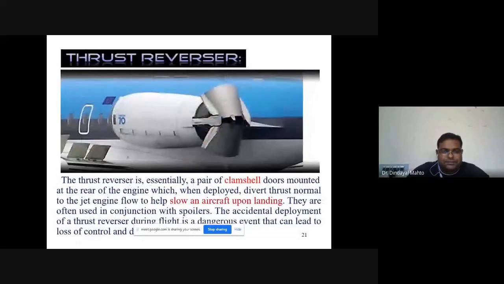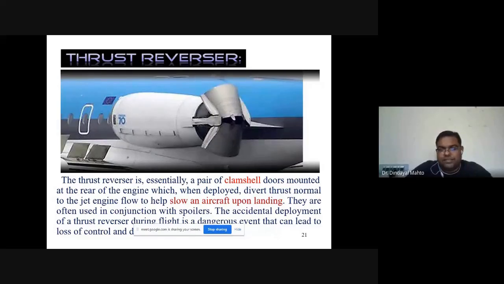Thrust reverser. Thrust reversal particularly we use in two ways, either to stop the aircraft, so it will be acting like an air brake to reduce the speed of the aircraft while landing. Second important application of thrust reverser is to provide the short takeoff and landing capability to the aircraft.